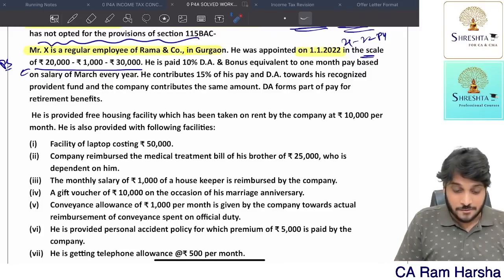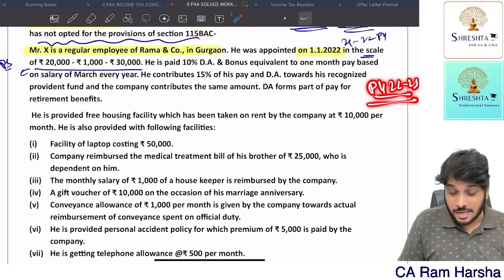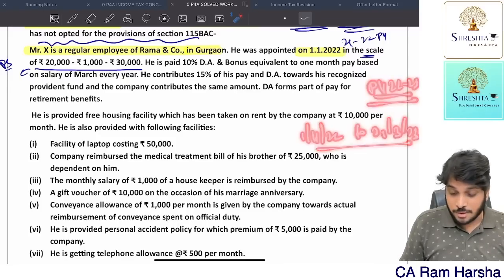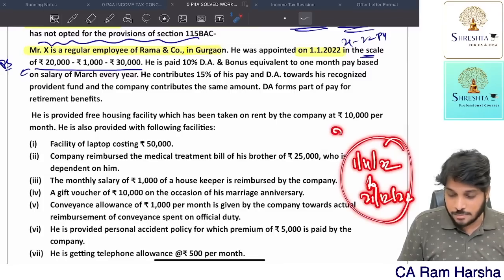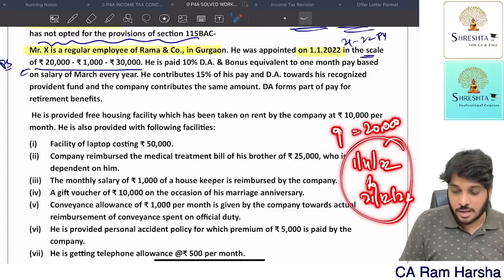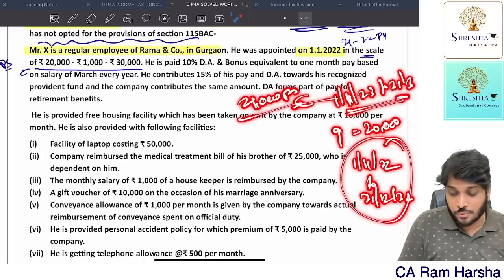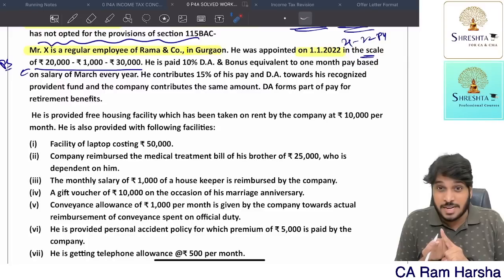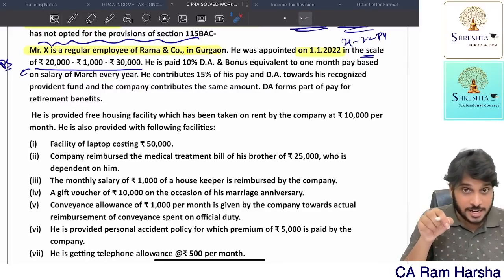Now remember, we are computing the answer for 22-23, which means 1st April 22 to 31st March 23. And remember, from 1st April 22 to 31st December 22, for 9 months, his salary is 20,000 per month. Whereas from 1st January 23 to 31st March, for these 3 months, his salary is 21,000 per month. Why? From 1st January 2023, he completed 1 year. So 1,000 increment he will get.